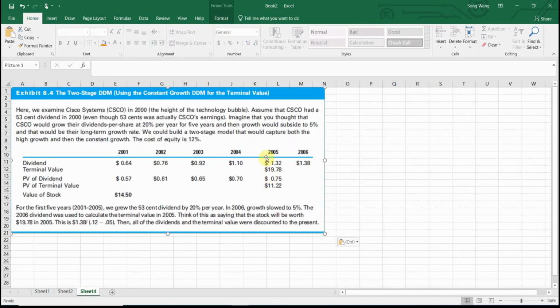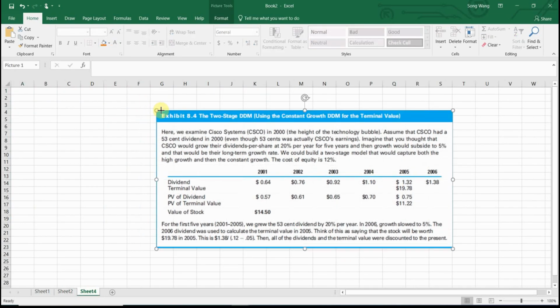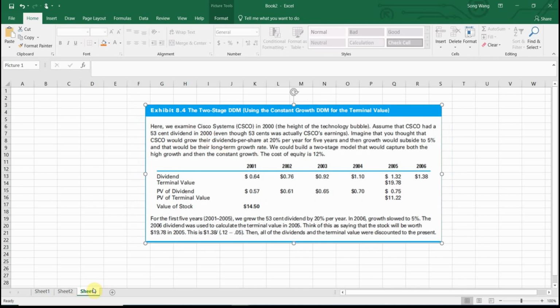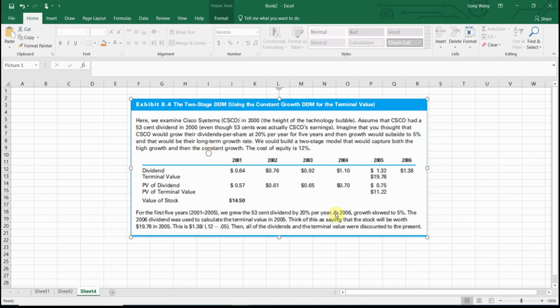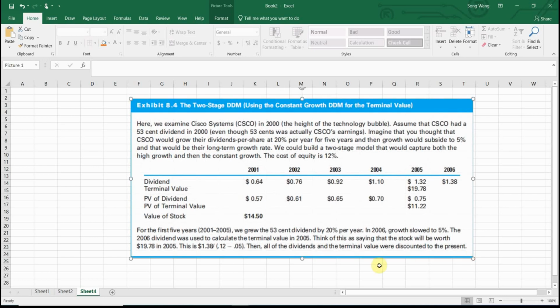So this directly comes from the PowerPoint, the textbook. So my number is a little different. That doesn't matter for the sheet number. Okay. So this time you have two growth rates. Okay, so we examined Cisco company, and it had a 53 cents dividend in the year of 2000, and you think the dividend per share will grow at 20% per year for the first 5 years, and then the growth rate will subside to 5%. And it would be its long-term growth rate. So you have two stages of dividend growth. First at 20%, and then at 5%.